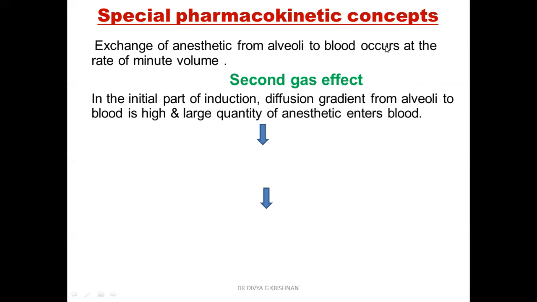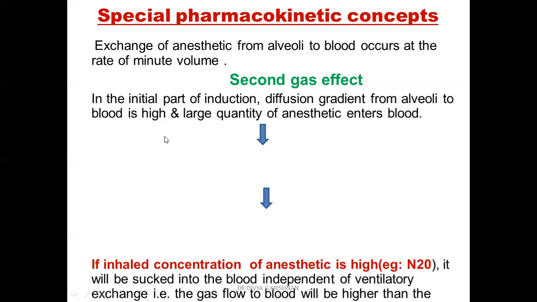In the initial part of the induction, that is, when the anesthetic is first administered, the diffusion gradient is from the alveoli to the blood. That means more of the drug is in the alveoli, and from there it slowly moves into the blood. So the diffusion is from the higher concentration area, the alveoli, to the lower concentration area, the blood. So in the initial part, the anesthetic agent moves down the concentration gradient, from the alveoli to the blood.